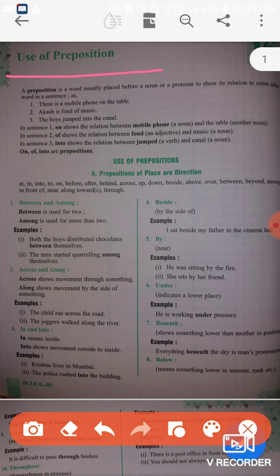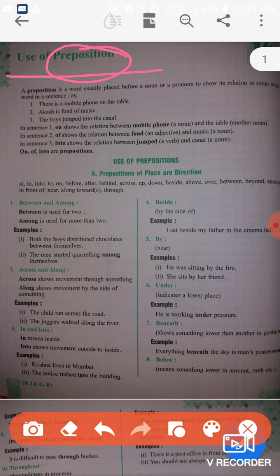What the definition is written in your book you can watch, but I'm going to tell you a new definition: a preposition is a word which is used before a noun or pronoun to show its relation with another noun or pronoun in a sentence.